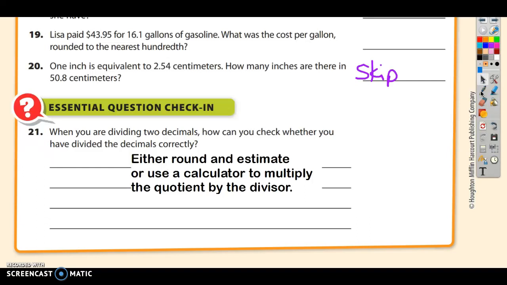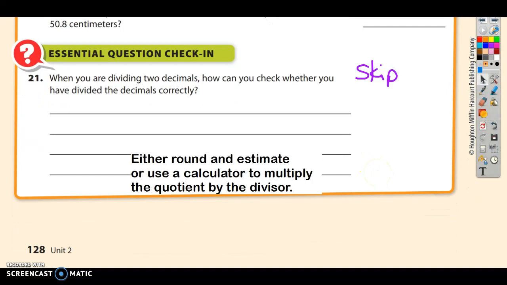Okay, that's it. You are done with page, I think this was page 128. You're done with page 128. Good job.